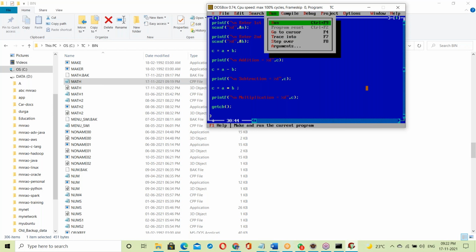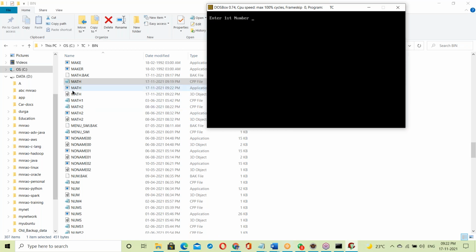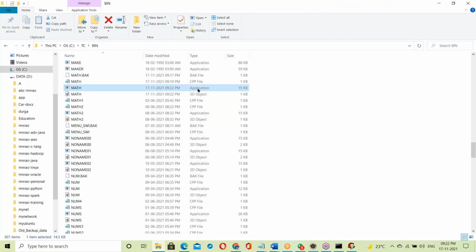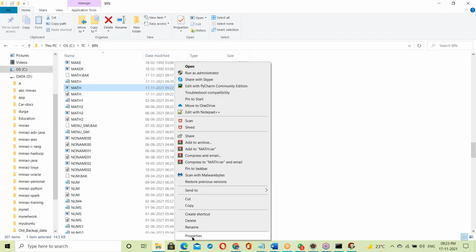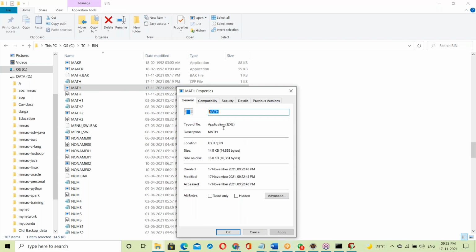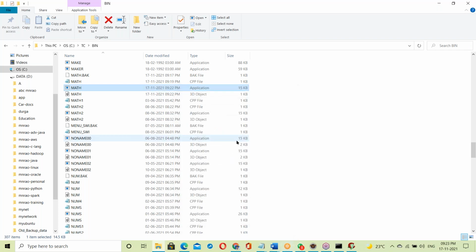See here in the backend, the math.exe file is generated, an application. When you run this after compilation, it generates one exe file. That exe file executes as the math.exe application. An exe is a binary code file.